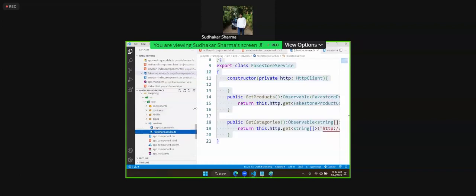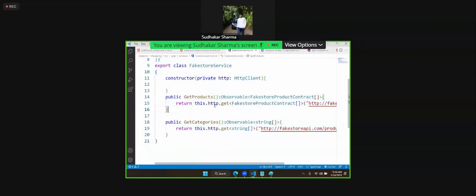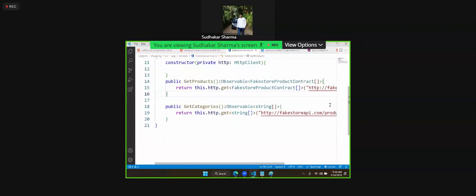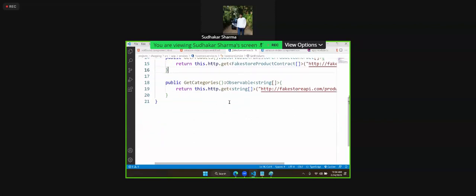This fake store service has get products, get categories. I want only specific category products. Specific category related products must come. So I will create a method. What is it? Get specific category, like this.